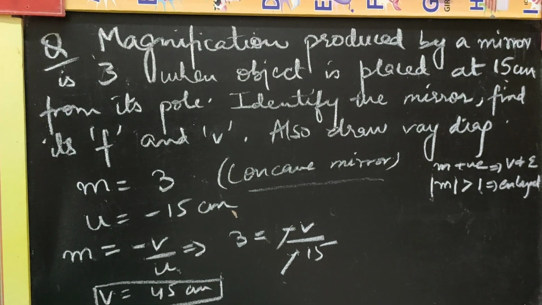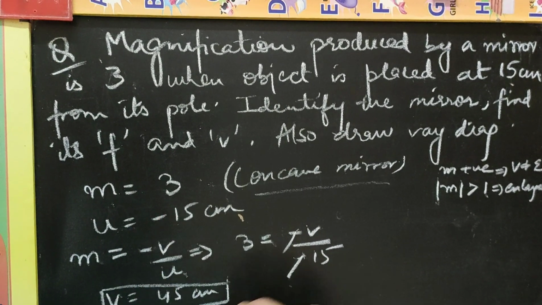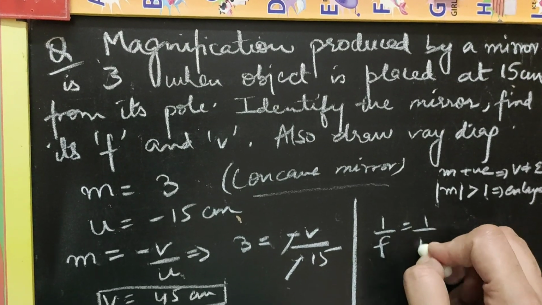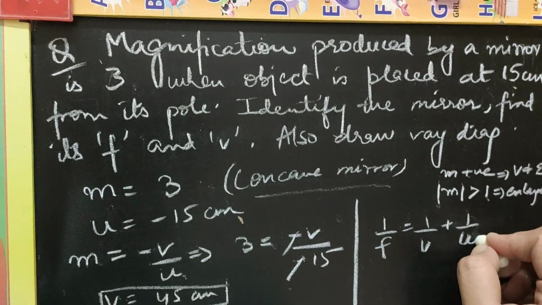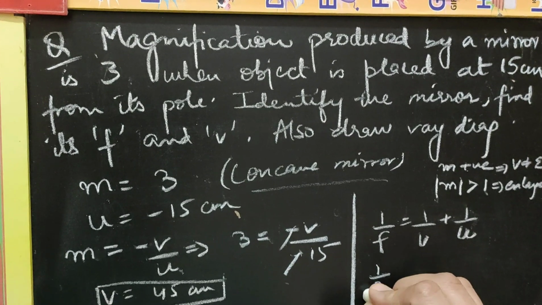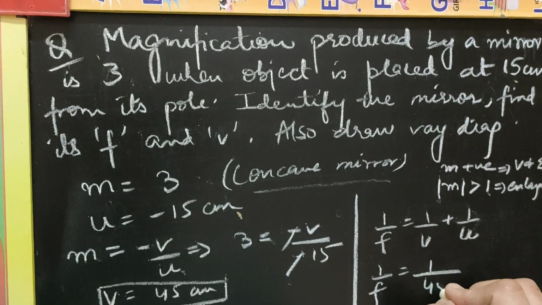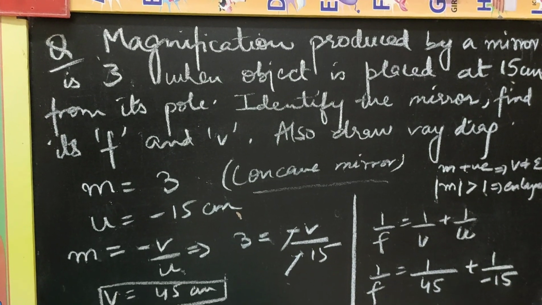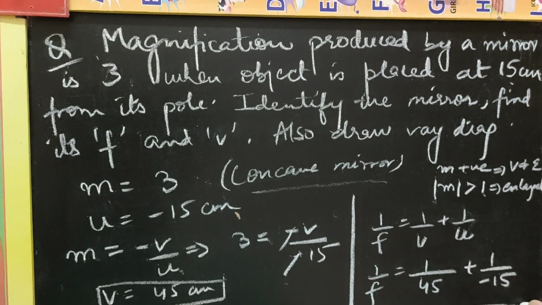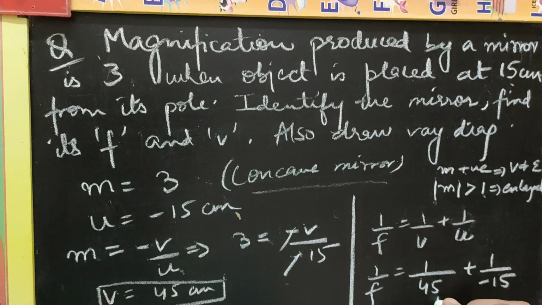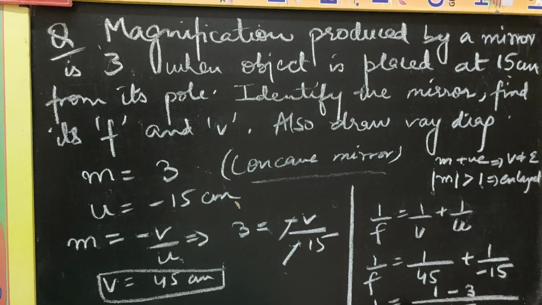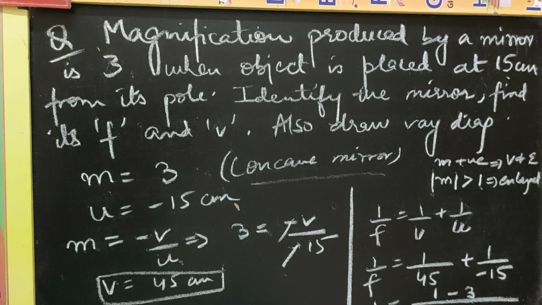So v we have calculated, u is already given. I can now find the focal length by using the mirror formula, which says 1 by f is 1 by v plus 1 by u. 1 by f we will calculate: 1 by v is 1 by 45 and u given in the question is 15. Now solving this fraction further, taking the LCM as 45, I get 1 minus 3. So 1 by f is 1 minus 3 divided by 45.